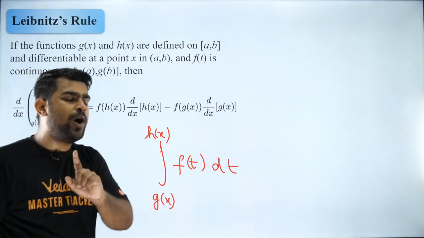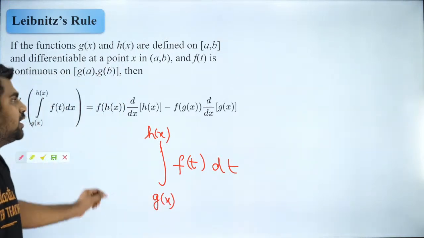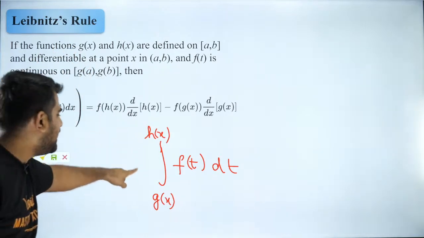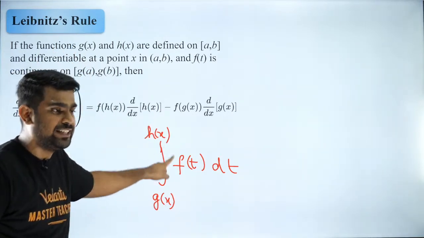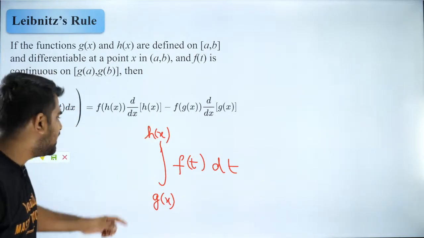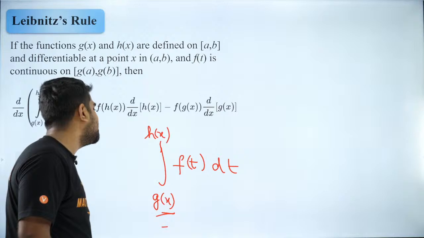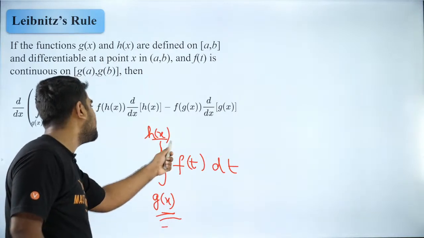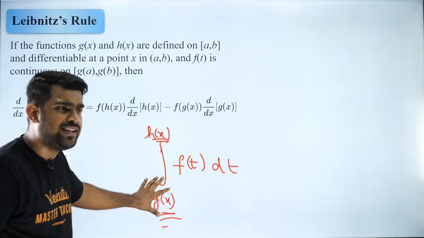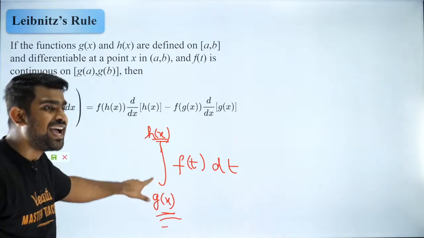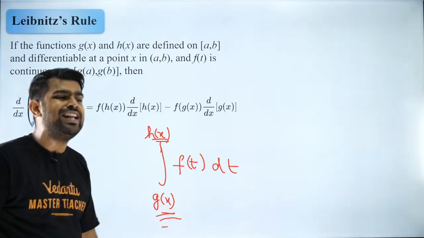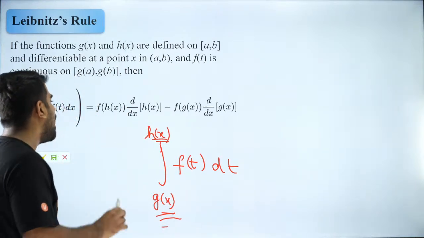But the most important thing you guys have to know is that this Newton-Leibniz rule is used very commonly when your limits are varying. At least one of your limits has to vary. Can you see that g of x is a function of x and h of x is a function of x? Usually we have constant limits, right? But here they have varying functions. So that is when we use the Newton-Leibniz formula, and let me show you how it works.